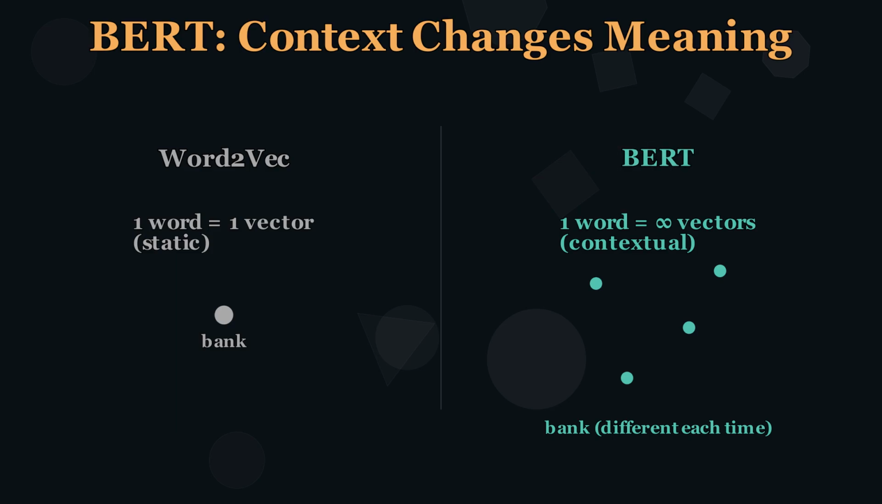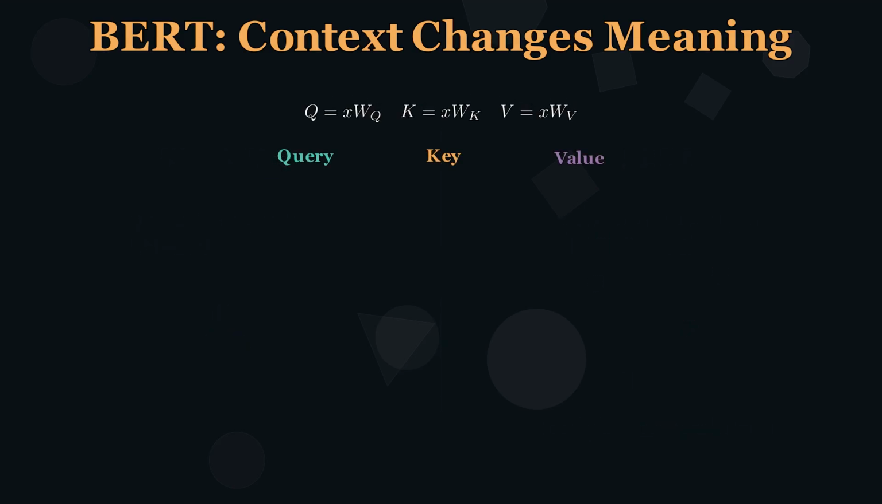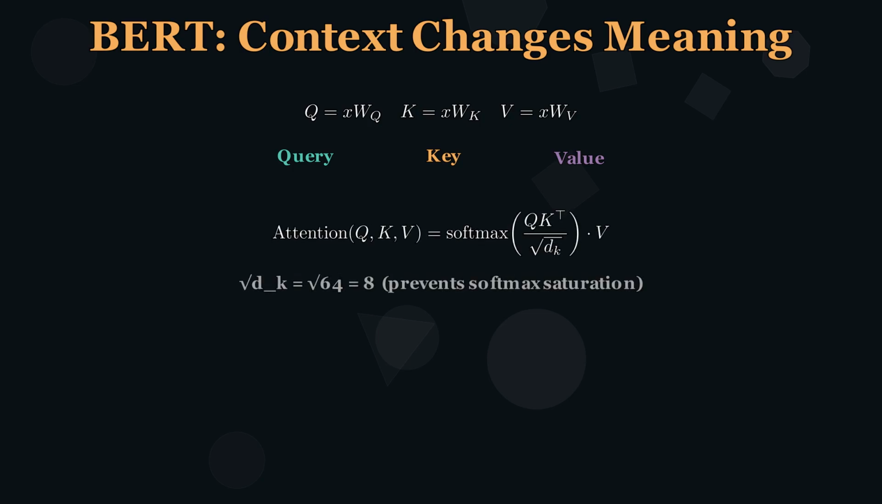How does BERT do this? Self-attention. Each token is projected into 3 vectors: a query asking what am I looking for, a key saying what do I contain, and a value, the actual information. The attention formula computes how much each token should attend to every other token. The dot product of queries and keys divided by the square root of dk, then softmax, then multiplied by values.